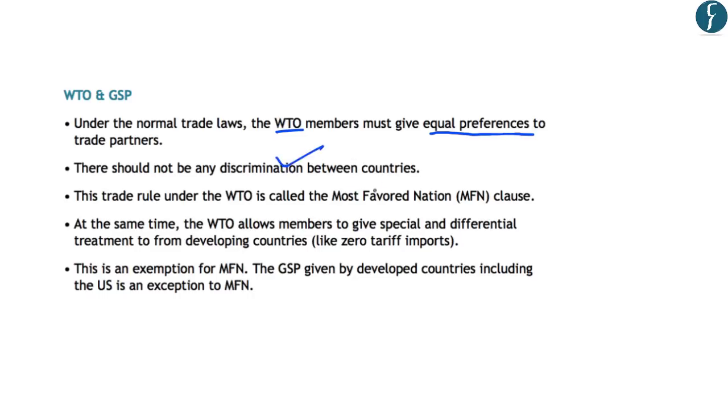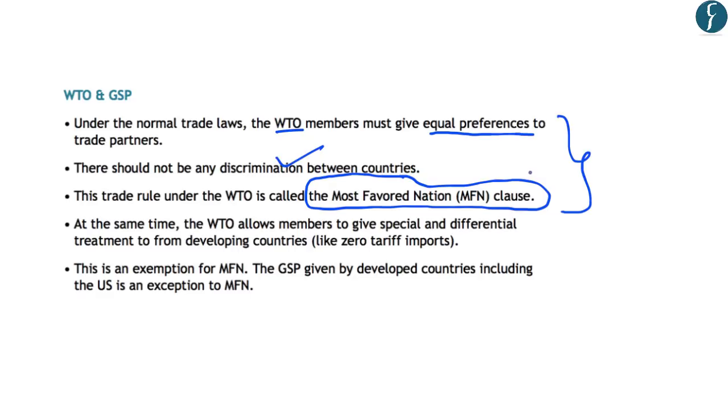And this trade rule under the WTO is called the most favored nation clause. So simply this MFN clause states that there cannot be any discrimination between two countries in terms of their trade, which means that a country cannot impose discriminatory tariff barriers for trade with other countries. So this MFN clause strives for creating equality in terms of trade between countries.